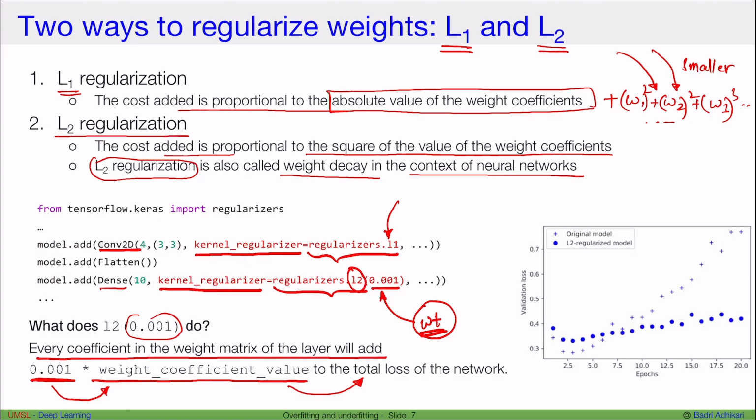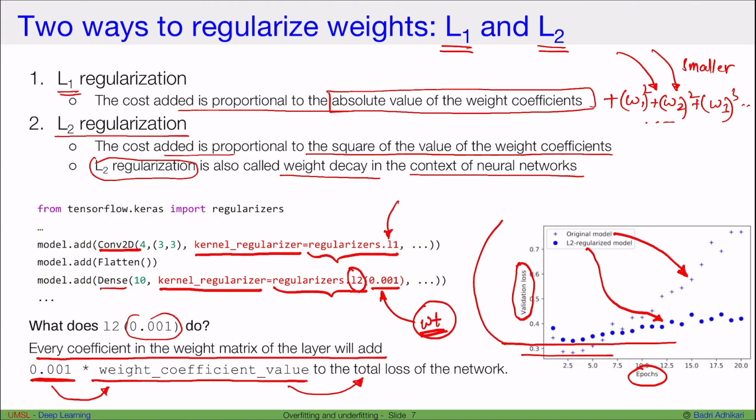Now, regularized models train way more smoothly than unregularized models. Here's a plot that shows the difference. The cross points represent the validation loss of a model over epochs, and you can see that it's jumping back and forth, much more unstable compared to the L2 regularized model, which is much smoother. One thing you may notice is that the regularized model actually has overall higher loss than the non-regularized model, and probably lower accuracy.